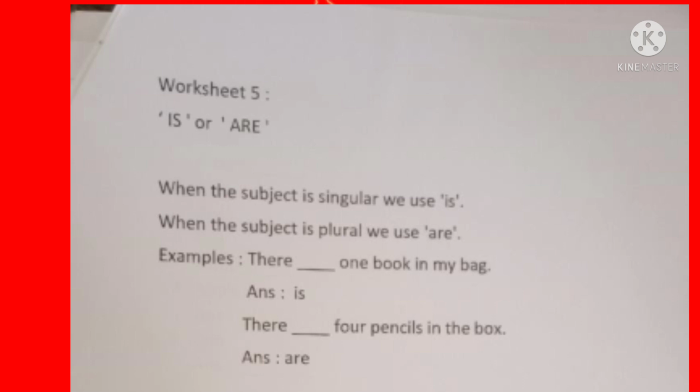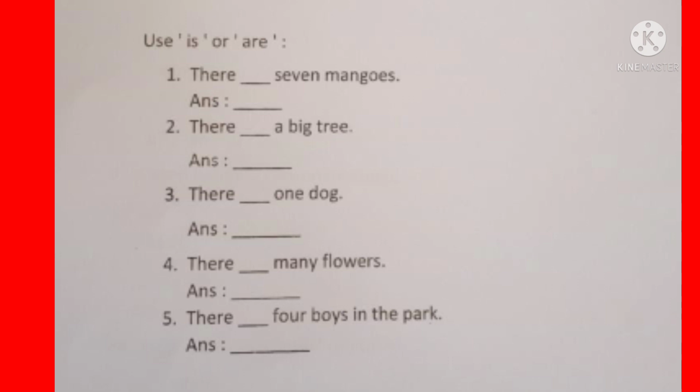There are four pencils in the box. Here the subject pencils is plural, so we are using are. Then look at the exercises. Use is or are. Number 1. There are 7 mangoes. The subject is plural, so we are using the answer are.